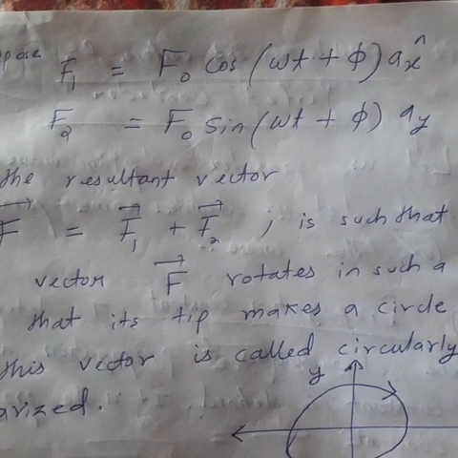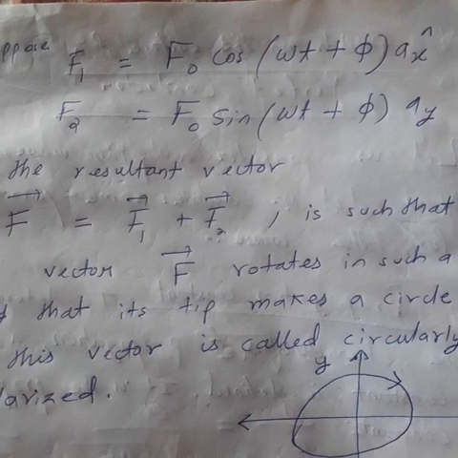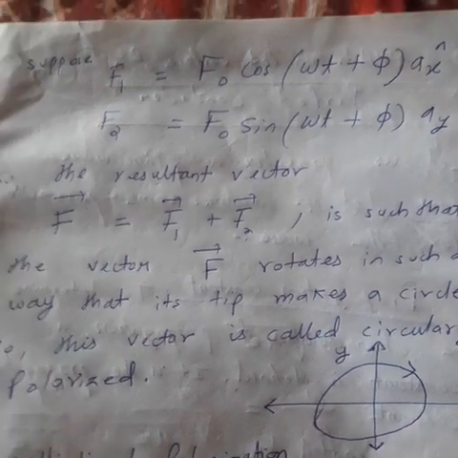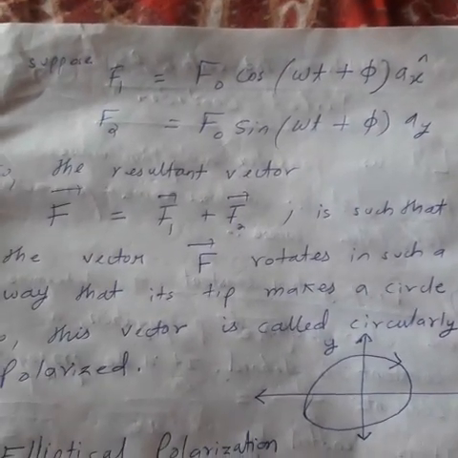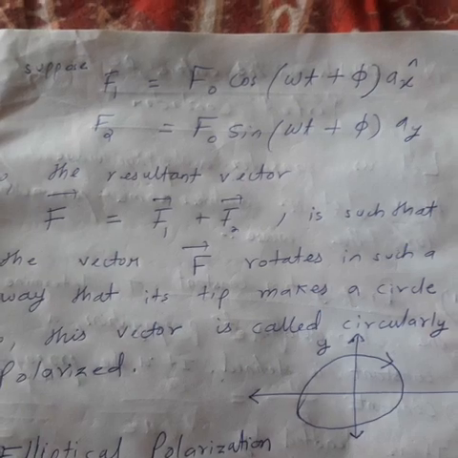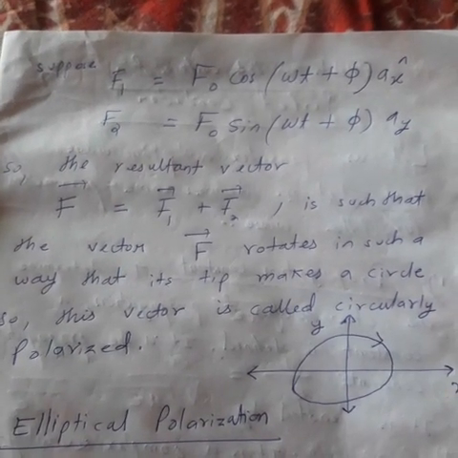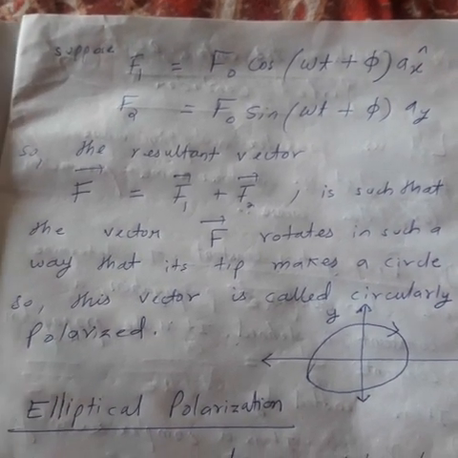What is the angle between x and y? 90 degrees. So here the two vectors are displaced at 90 degrees from each other. So if the resultant of these two vectors is formed, that is the resultant vector f1 plus f2, then the resultant vector will be such that the tip of the electric field vector will make a circle.